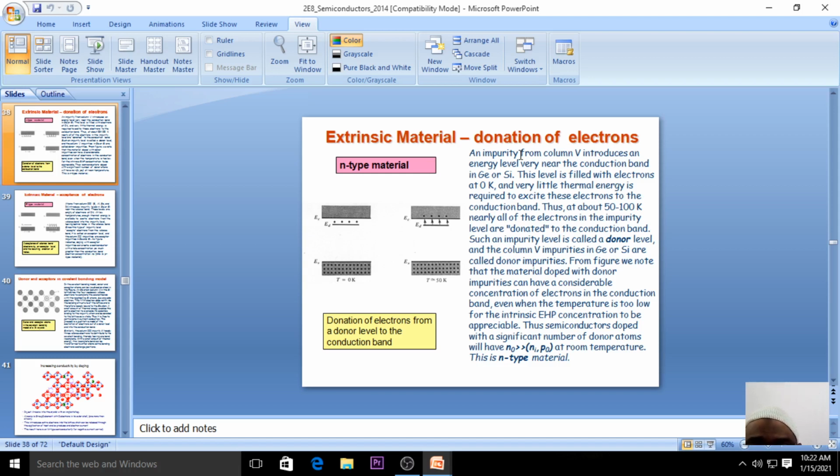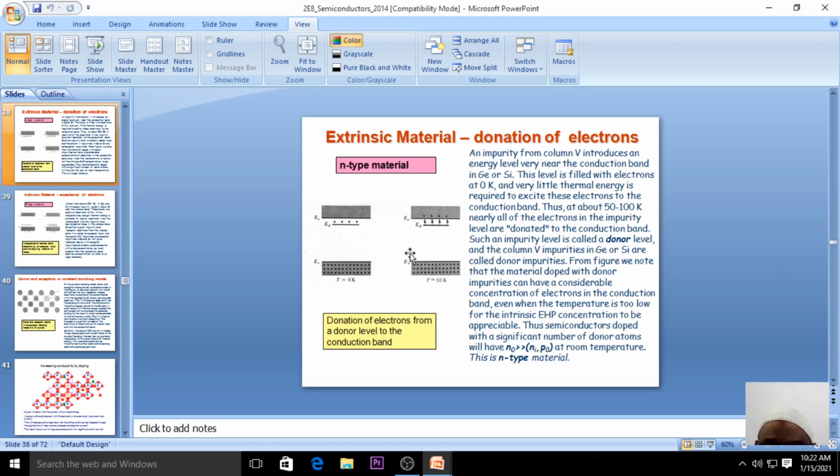So if you increase the temperature, say 50 to 100 Kelvin, the electrons in the impurity level are donated to the conduction band, and such an impurity level is called the donor level. You can see this E_D in the diagram, where the donor level is formed. Here we take a column 5 element as the impurity added to the pure semiconductor, germanium or silicon, and we call it a donor impurity.